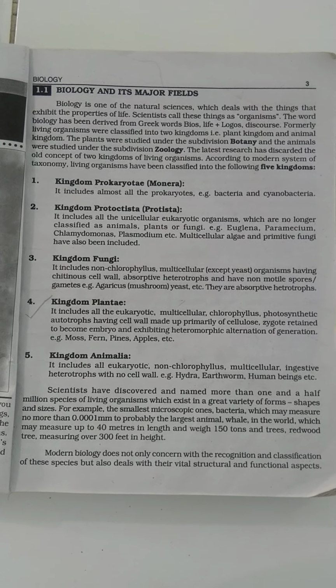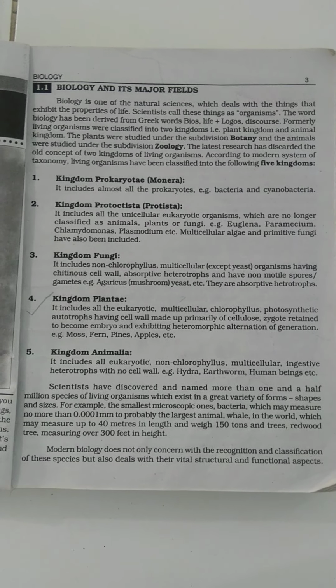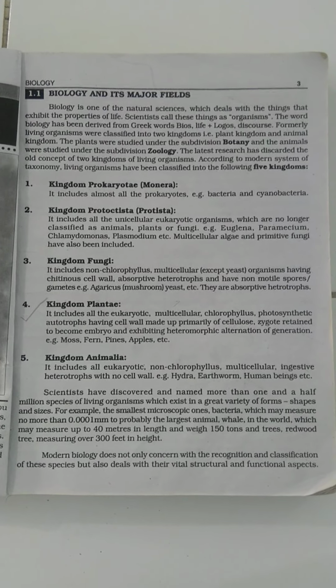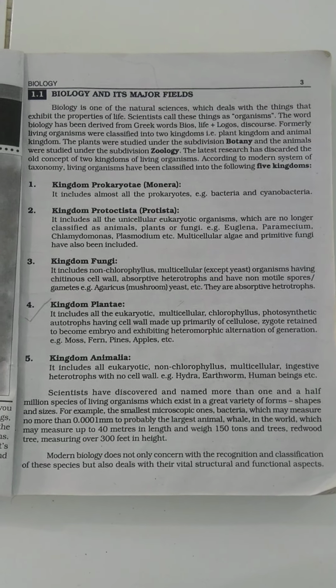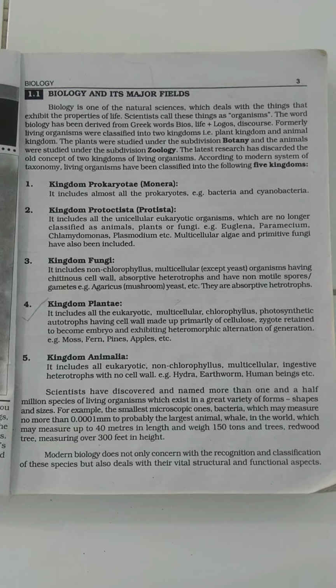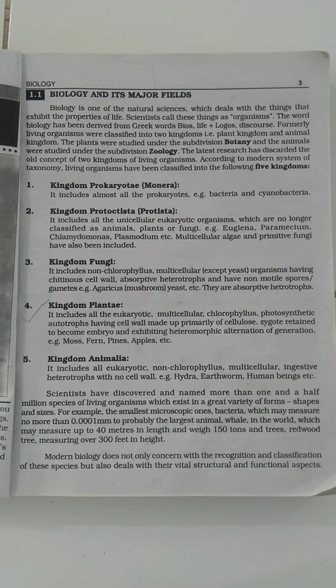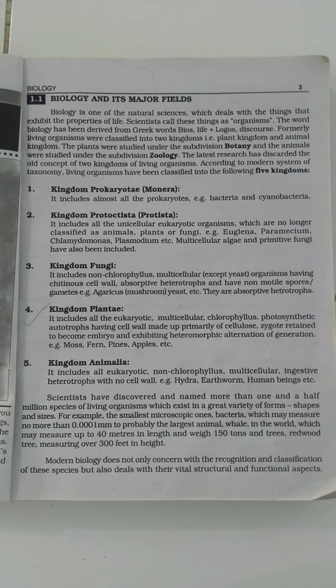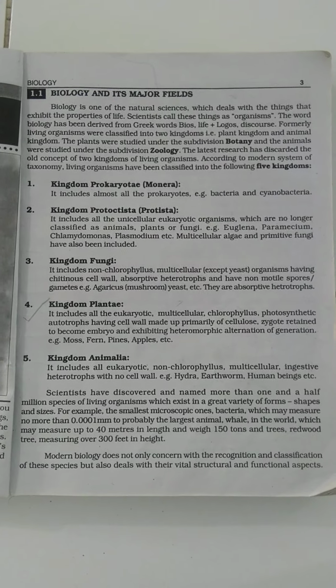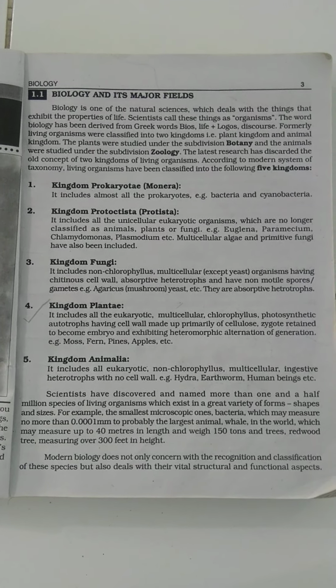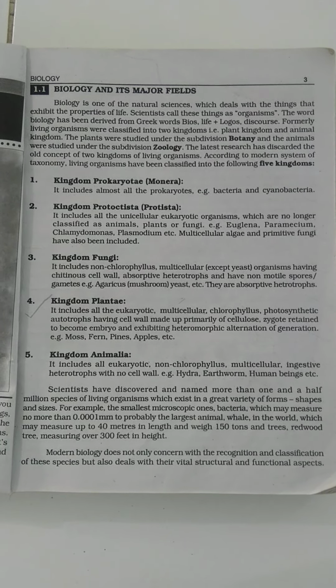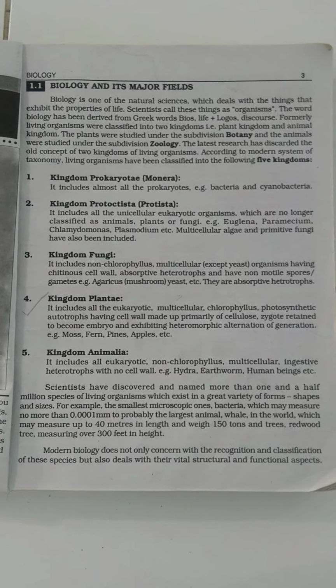Those organisms grouped in the plant section were studied under botany, and those grouped in the animal section were studied under zoology. So botany is the study of plants, while zoology is the study of animals.